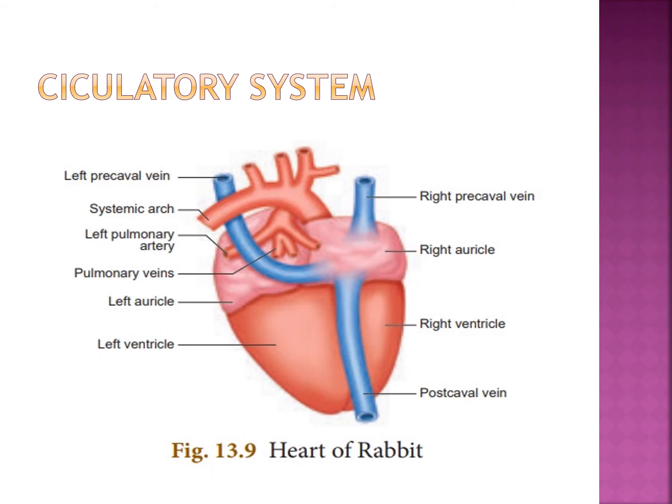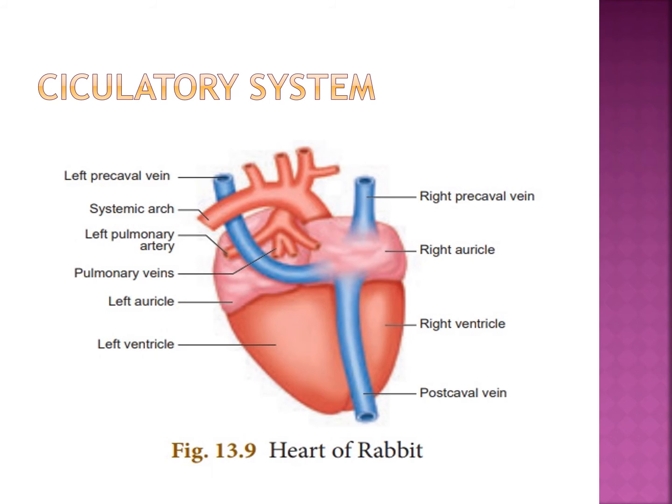Now everybody see the picture. Right auricle, left auricle, right ventricle, left ventricle, postcaval vein, right precaval vein, left precaval vein, systemic arc, left pulmonary vein, pulmonary veins, pulmonary artery.